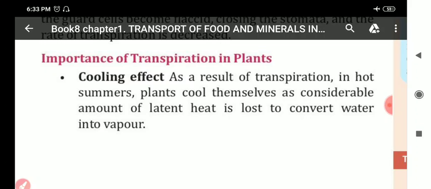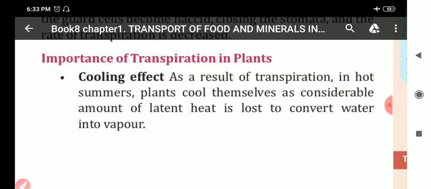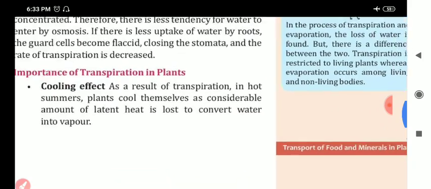When water is lost through transpiration, this water gets evaporated, and when this water gets evaporated, then that particular surface will become cool. Clear all of you? So, transpiration provides cooling effect to the plants.